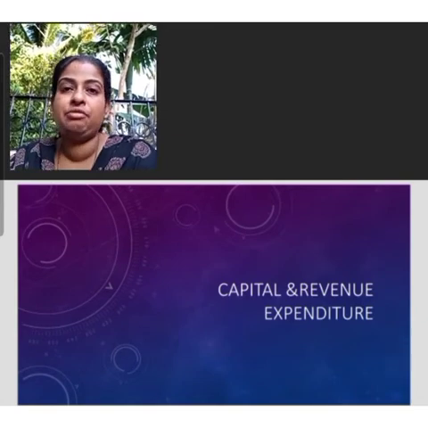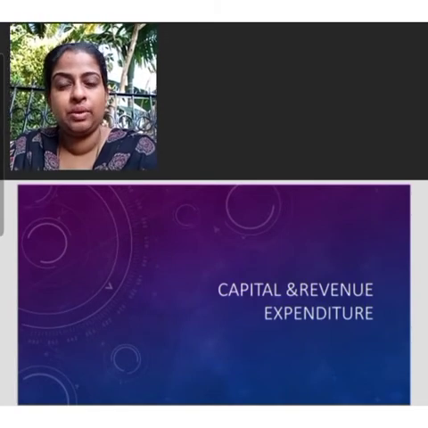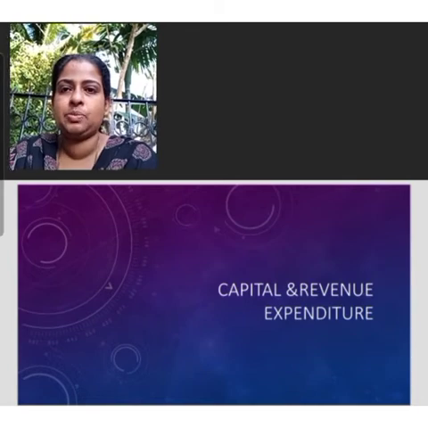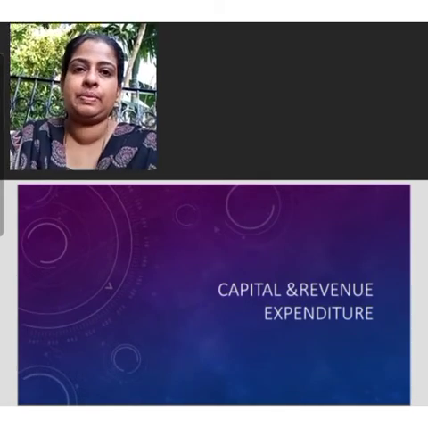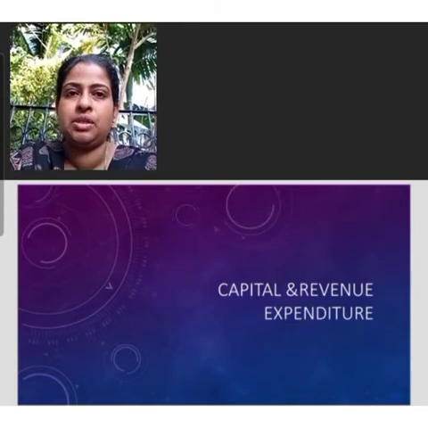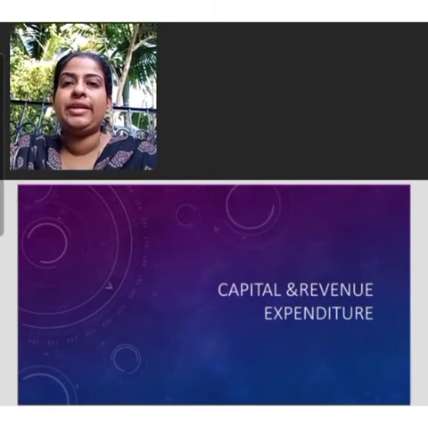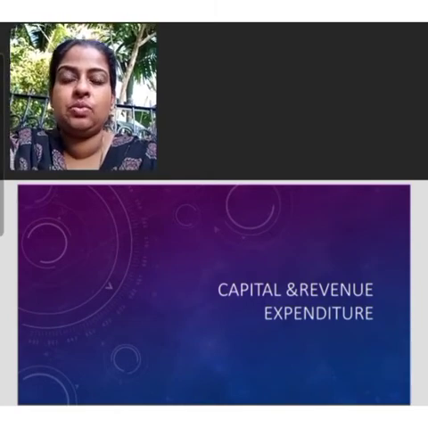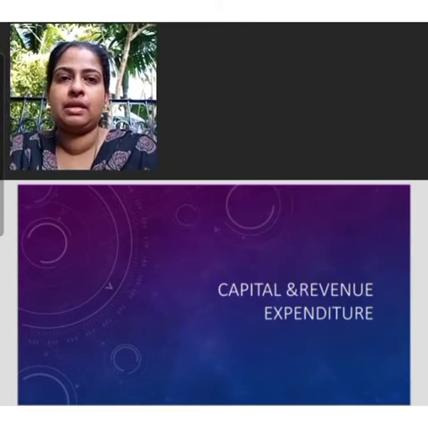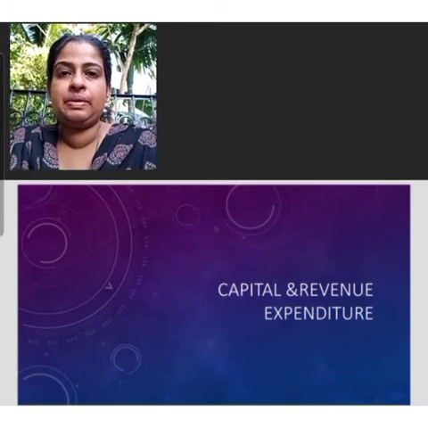Sometimes it becomes difficult to correctly identify the expenditure into revenue and capital category. The advertising expenditure is termed as revenue expenditure. However, a heavy advertisement expenditure is sometimes treated as capital in nature. Revenue expenditure is treated as expense of the current year and it is shown in the trading and profit and loss account. Salary paid by the business firm is treated as expense of the current year.